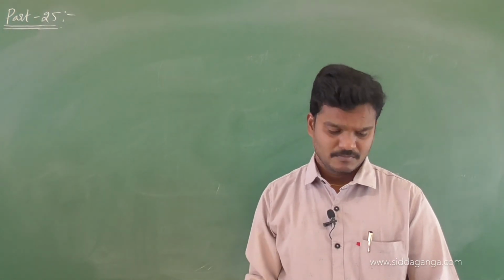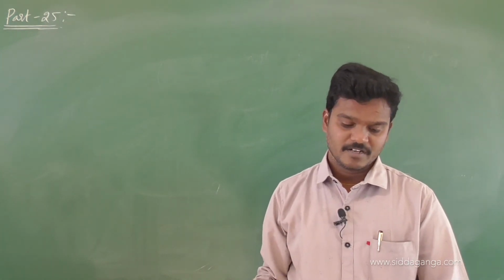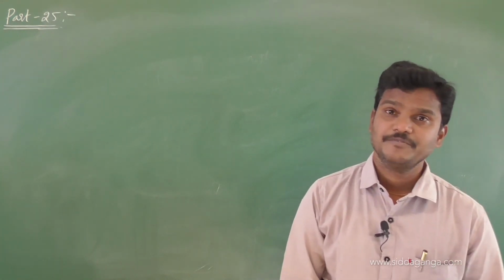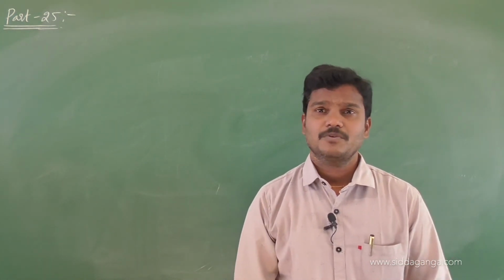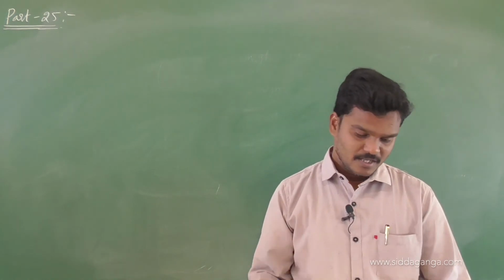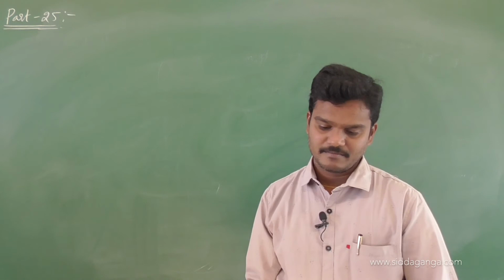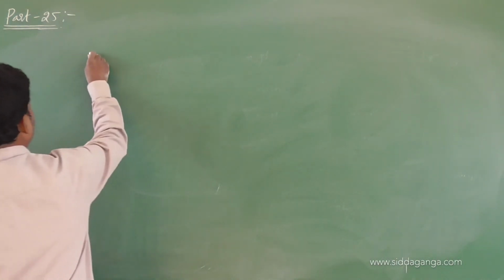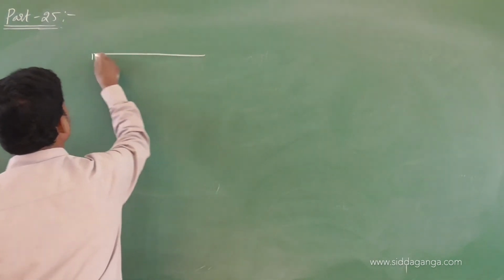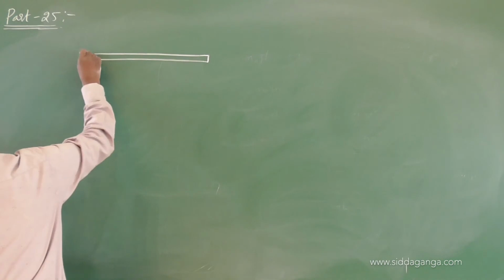A uniform rod of mass m, length L, can rotate freely on a smooth horizontal plane about a vertical axis, as shown.